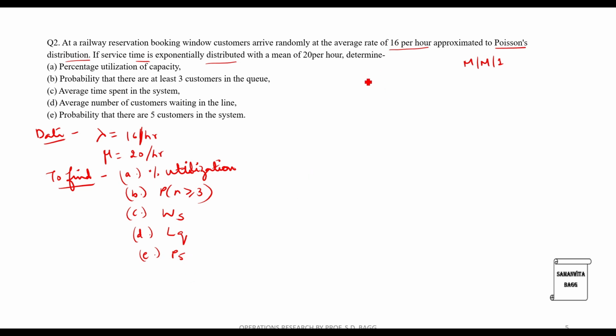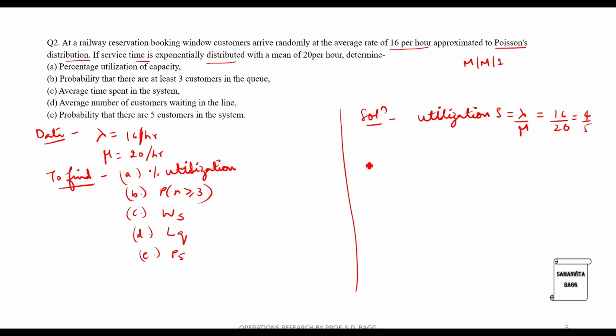So we will start solving with the first one. First we'll calculate utilization, rho, which is equal to lambda upon mu. So this will be 16 upon 20, that is 4 by 5. Now the first thing that I have to calculate is percentage utilization, so this will be in terms of percentage. Now this ratio is 0.8, so this will be 80%.